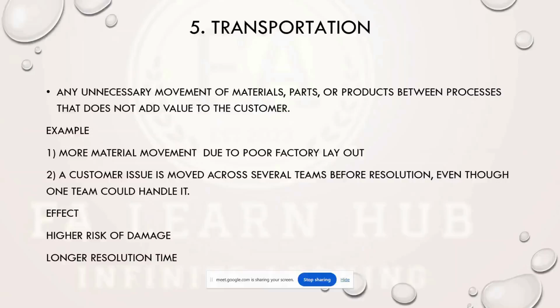And next, the second case in a call center is longer resolution time. If our call is connected to one team, and then it is transferred to another team for resolution, and that team is also not able to do it, they move it to another team. That increases the resolution time. That also affects customer dissatisfaction, which is the basic fundamental effect of that.